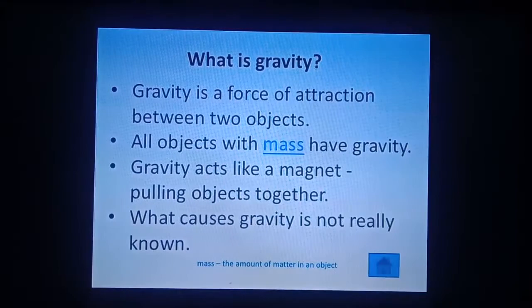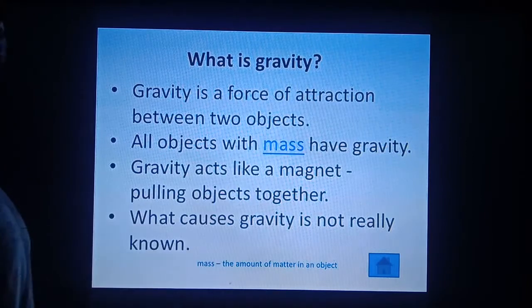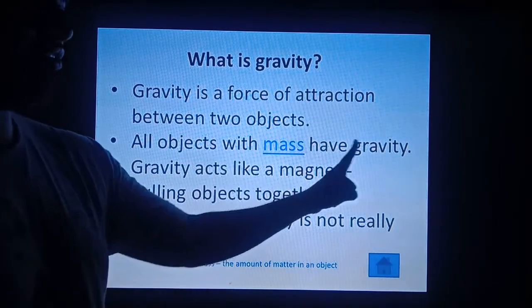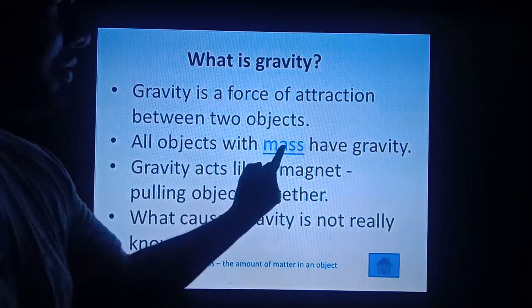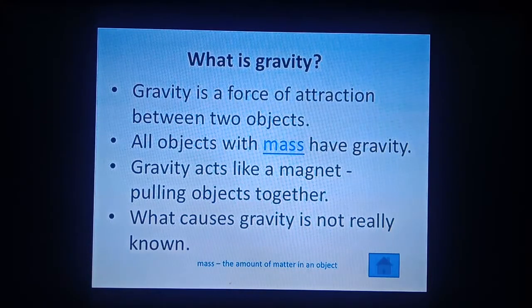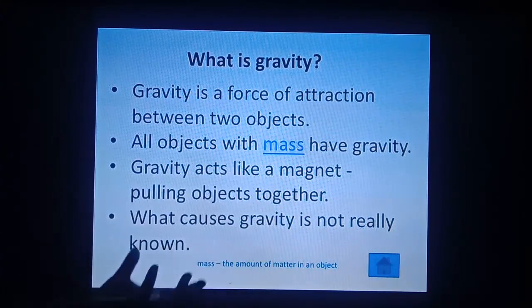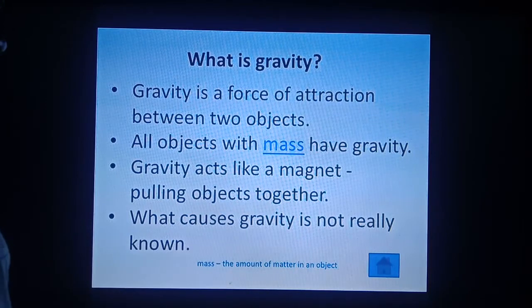Next is gravity. So what is gravity? Learn, it is important. Gravity is the force of attraction between two objects. When two objects attract each other, it is due to gravity. It means every body kept on the surface of earth is attracted by the earth due to gravity. Now next, all objects with mass have gravity. So what is the essential thing for gravity? Mass. If a body is massless, then it will experience no gravity. Gravity acts like a magnet. It is just like a magnetic force, pulling objects together.